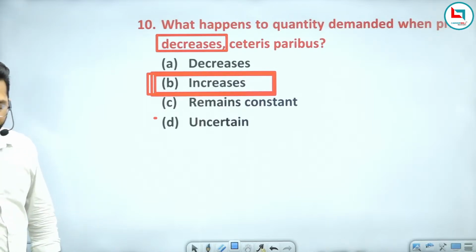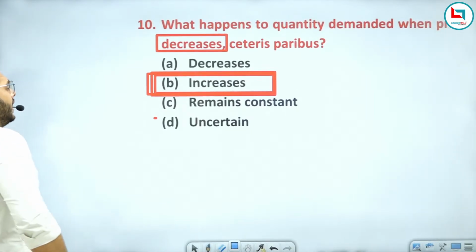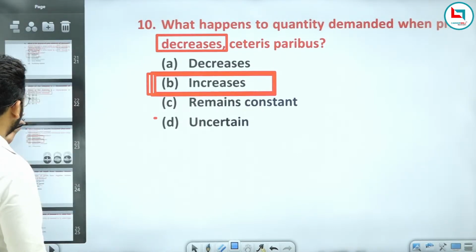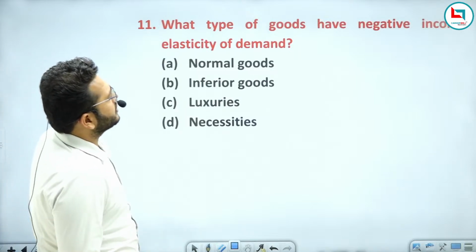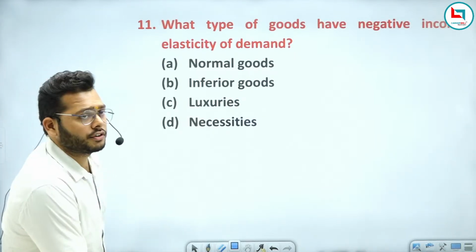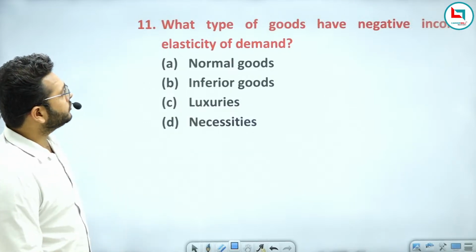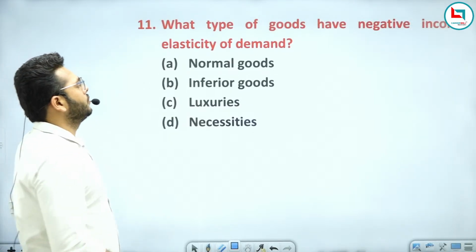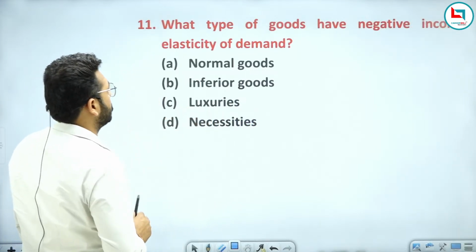Now let's move to another question. What type of goods have negative income elasticity of demand? Normal goods, inferior goods, luxurious goods, or necessities goods?